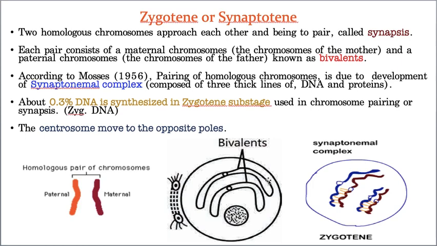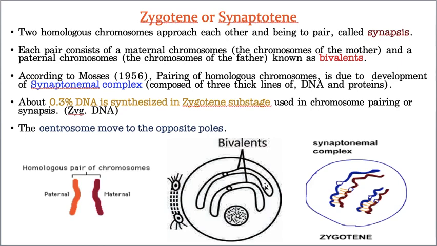That means this is a paternal chromosome and this is a maternal chromosome. Now, like that, how many chromosomes are there in our cell? Tell me. 46. Now those 46 converted into bivalents. That means how many bivalents will there be? 23 bivalents. So easy. So 23 bivalents are formed in zygotene. The number of chromosomes always differs from one species to another species, so I'm talking about human beings. In human beings, 23 bivalents will be produced.